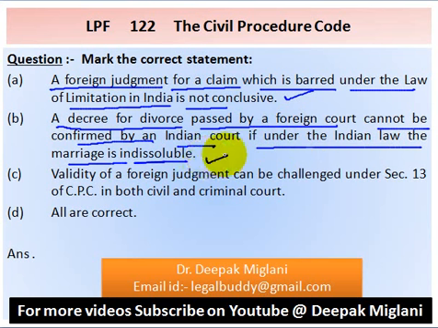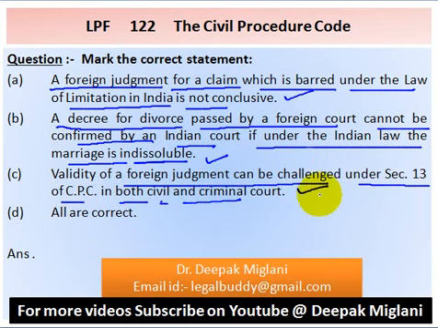This is also correct statement. Option C, validity of a foreign judgment can be challenged under section 13 of Civil Procedure Code in both civil and criminal court. This is also correct statement. So answer is option D. D is the answer.